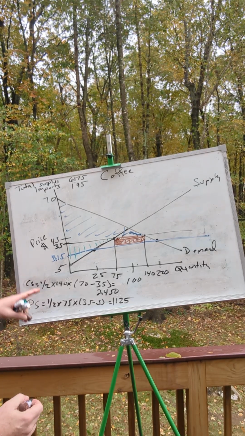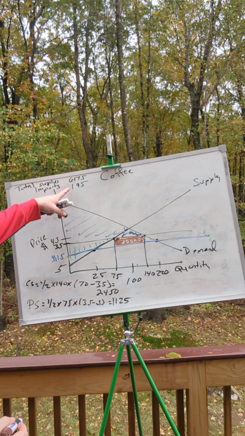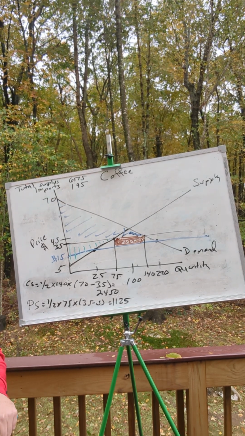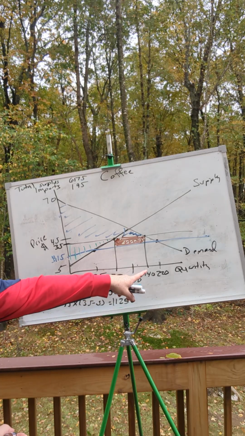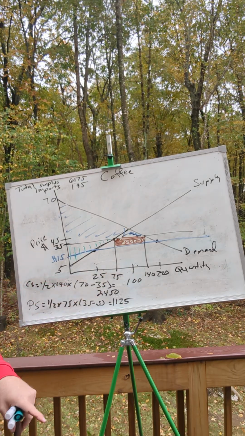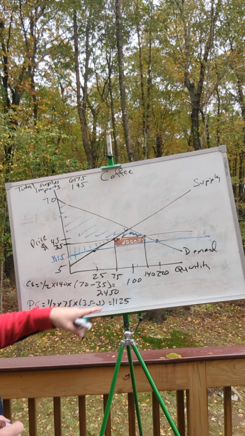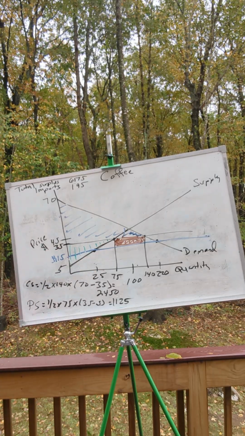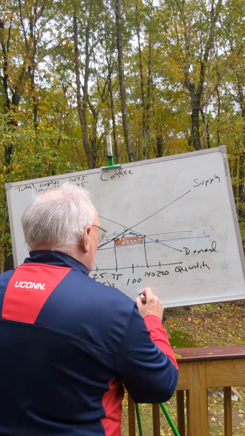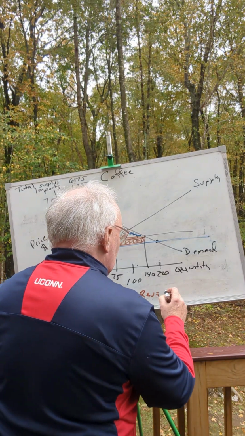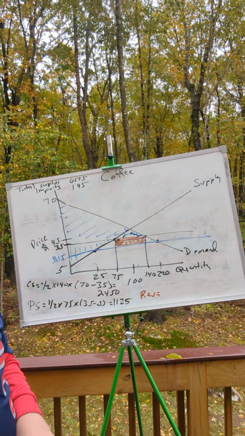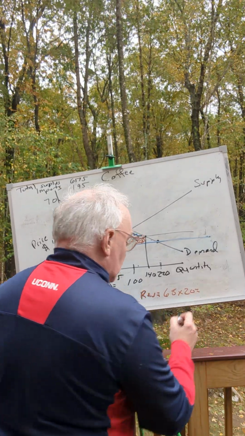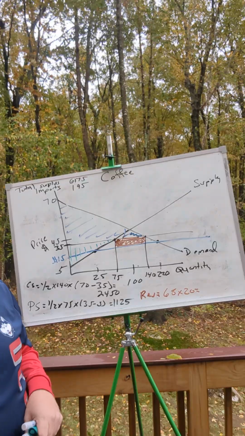And so our imports, which were 195 before the tariff, are now going to be down to 65, 140 minus 75. And then the tariff was, as I mentioned, $20 per pound. So the revenue that the government is going to get is going to equal the amount of the tariff times the quantity imported, so 65 times 20, which equals 1,300.